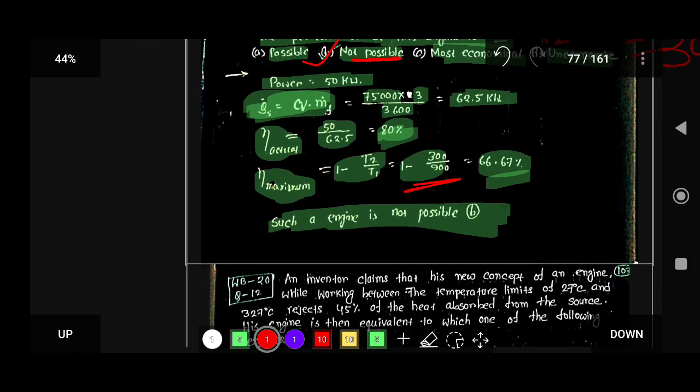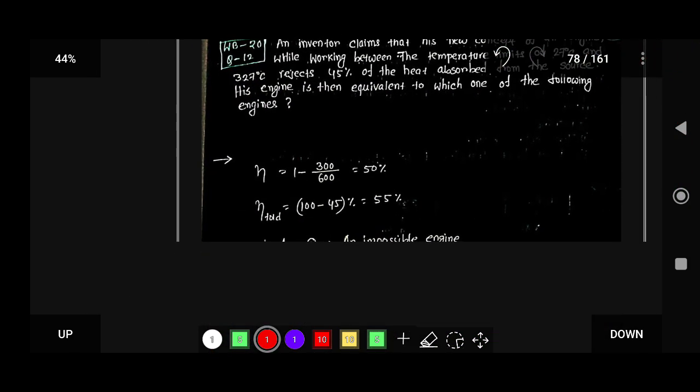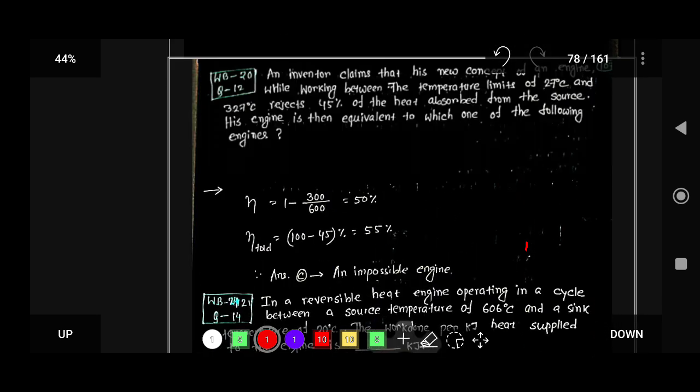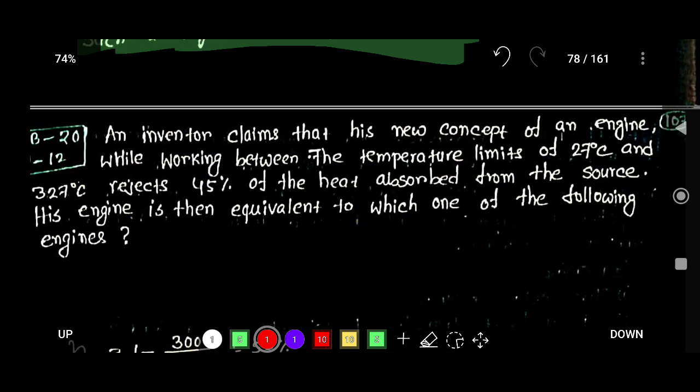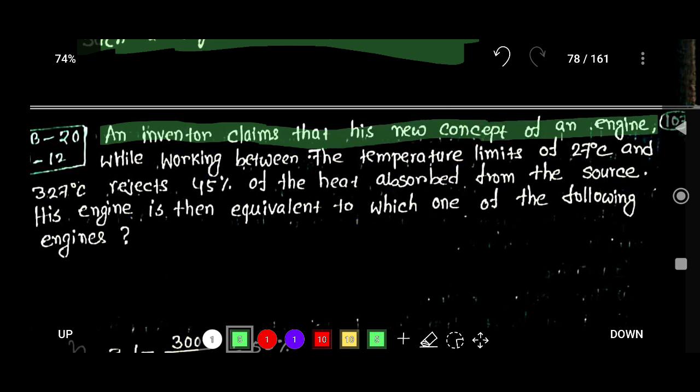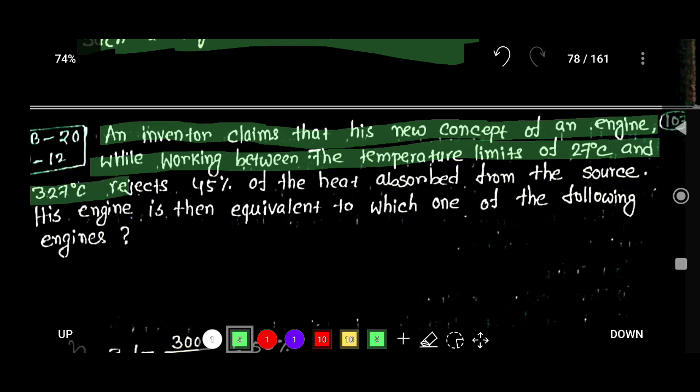Okay, now let's focus on another question. Read this question carefully. An inventor claims that his new concept of an engine, while working between the temperature limits of 27 degrees Celsius and 327 degrees Celsius, rejects 45% of the heat absorbed from the source.